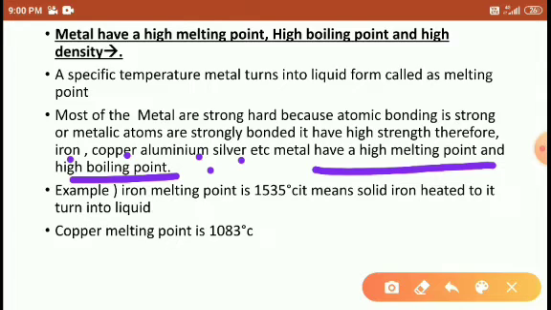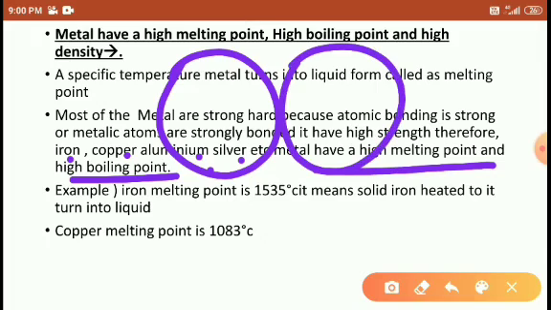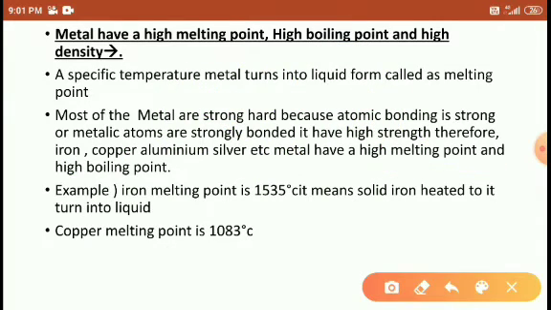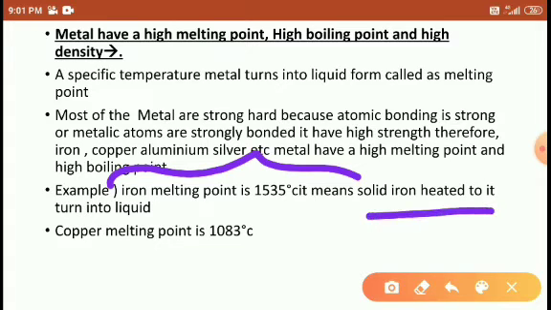This is the only reason, students, very easy. The bonding between the metal atoms is very strong. Due to the strong bonding it has high strength, and due to the high strength its melting point is high. Right, students? Example: iron's melting point is 1535. Iron heated turns into liquid form at this temperature. Right, students? Copper's melting point is 1083.